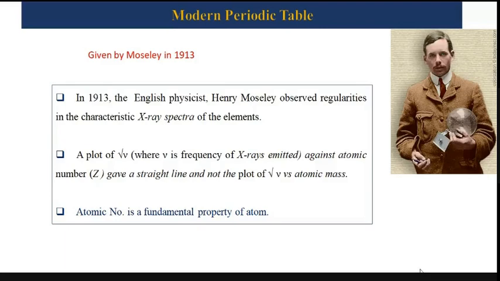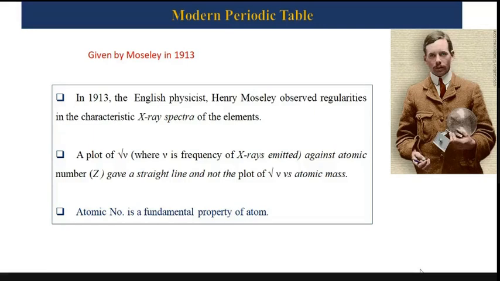And the third, since the Mendeleev periodic table is based on atomic weight, and atomic weight is not a regular property, it was really difficult to predict the number of elements to be discovered in the future. So it was really a great ambiguity to think about the number of elements and how to place them, especially the unknown elements, right?